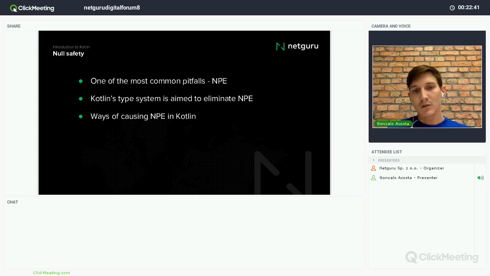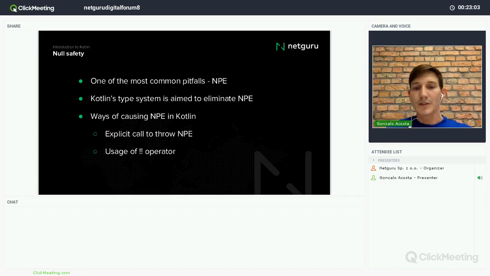How to cause a null pointer exception in Kotlin? There are, of course, a few ways of doing this, but they are really weird, right? For example, an explicit call to throw a null pointer exception, something like throw NullPointerException. That, of course, will cause a null pointer exception.